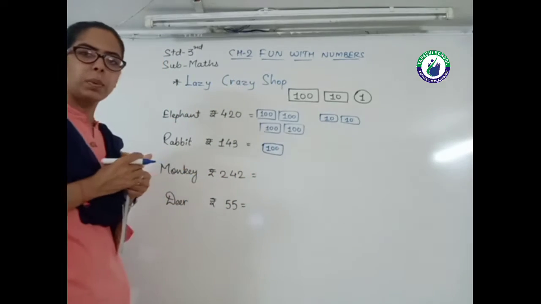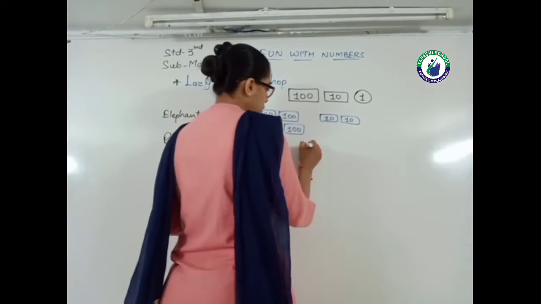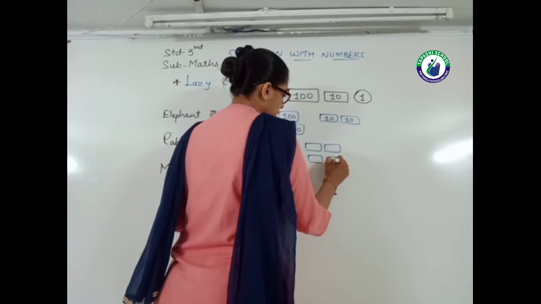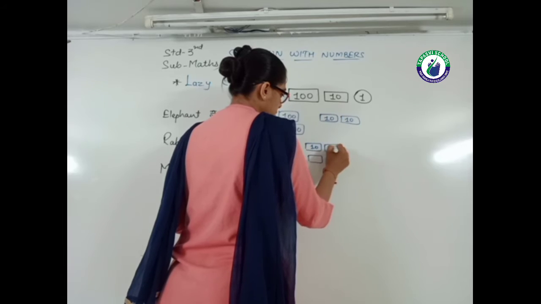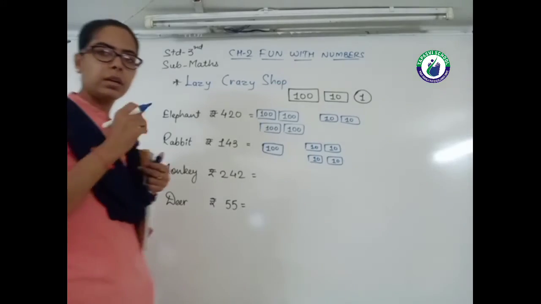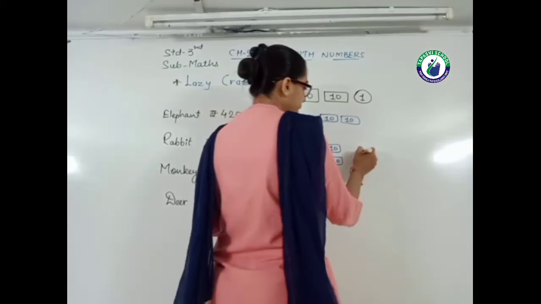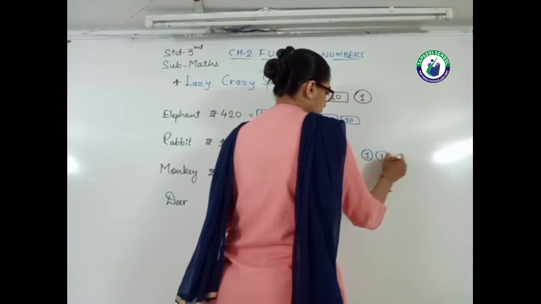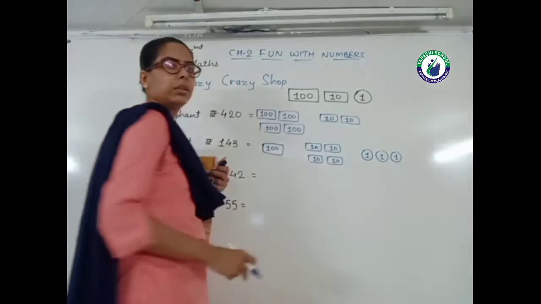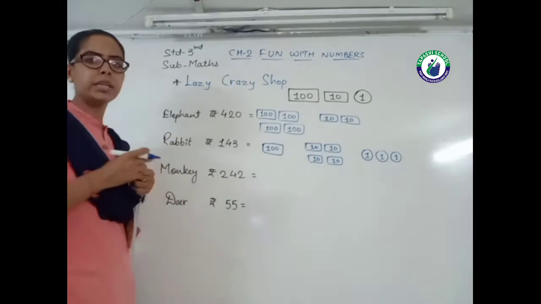Then the tens place 40, यानी 4 notes of 10 rupees. And then 3 rupees, so ones place 3. So 1 rupee, 3 coins. So this is 143.